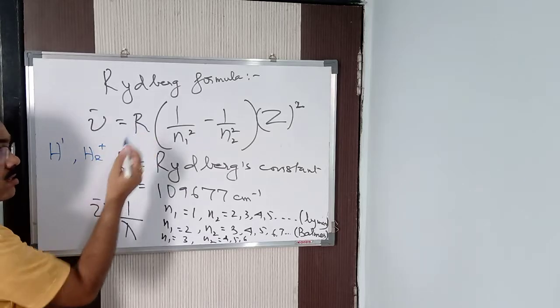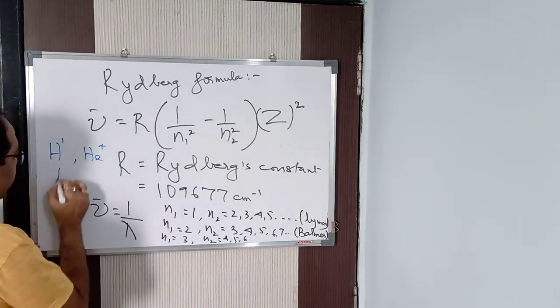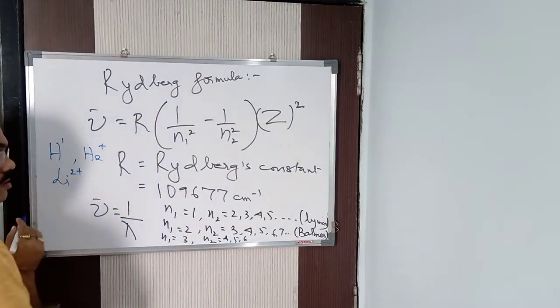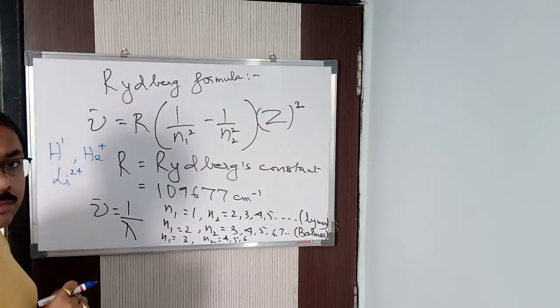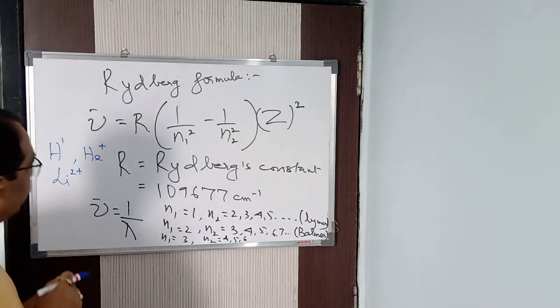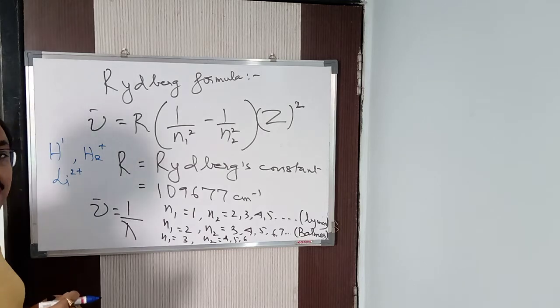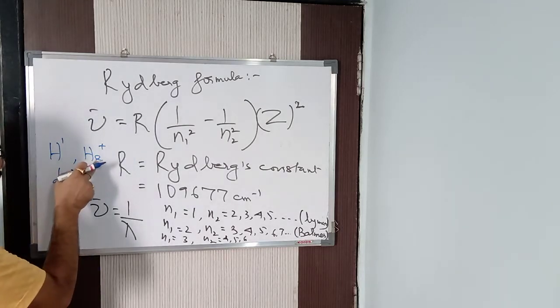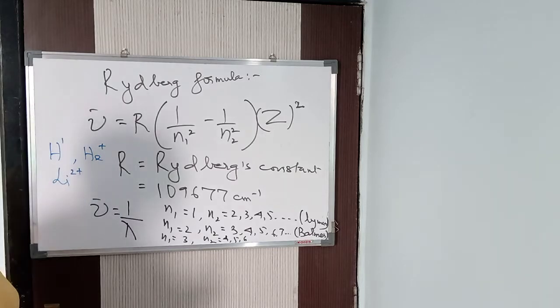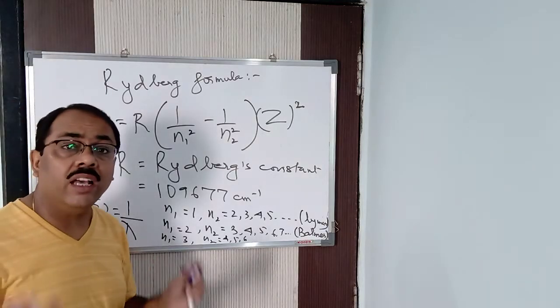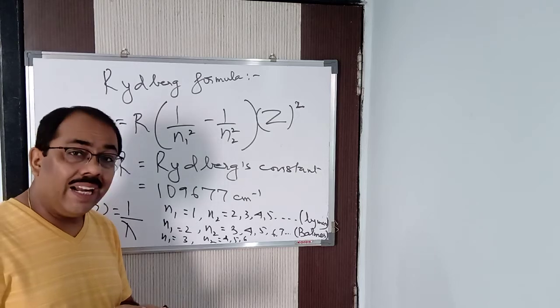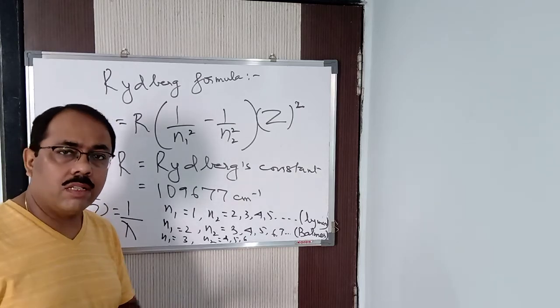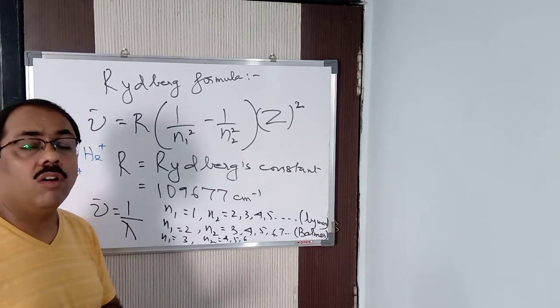When I write He+, 1 electron. When I write Li2+, what is the atomic number of lithium? 3. But when I write Li2+, then what is the number of electrons now? 1 only. Got it? So in this way, He+, Li2+, they are known as hydrogen-like particles. You will be getting this term in your book in the numericals. So they are called hydrogen-like particles.